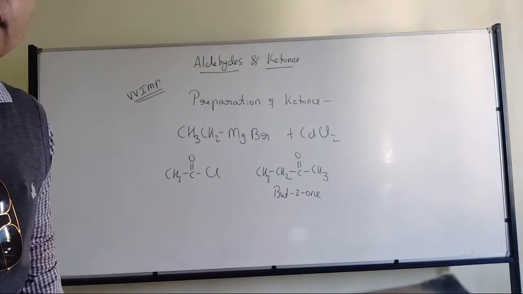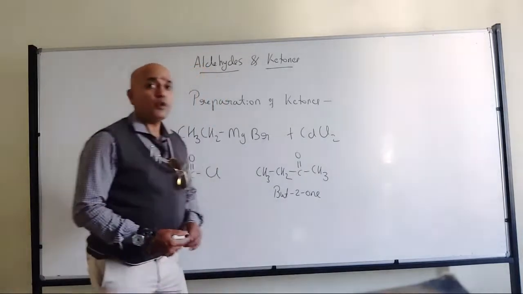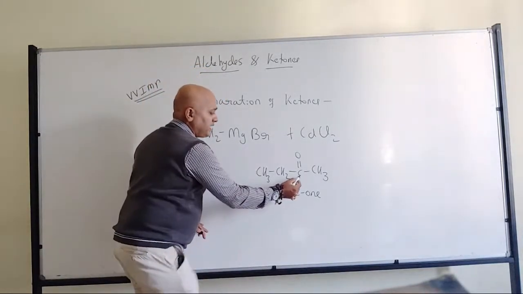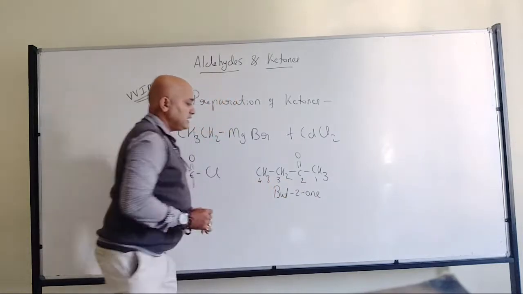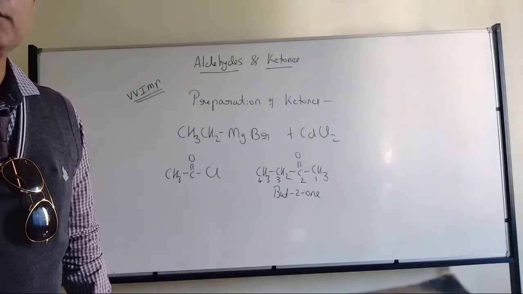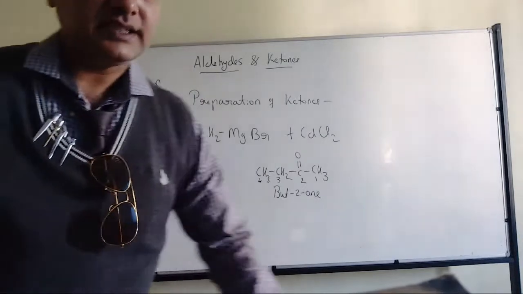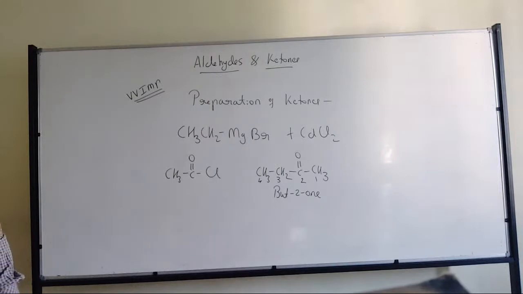Sanjana, you got the point? Instead of methyl propanone, butan-2-one, because the ketone is part of the parent molecule: 1, 2, 3, 4. Ketones always are part of the parent molecule. That is why butan-2-one will be the product.